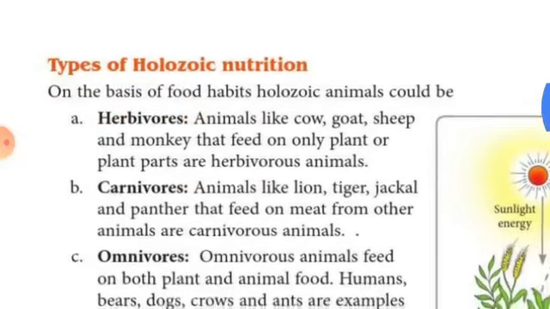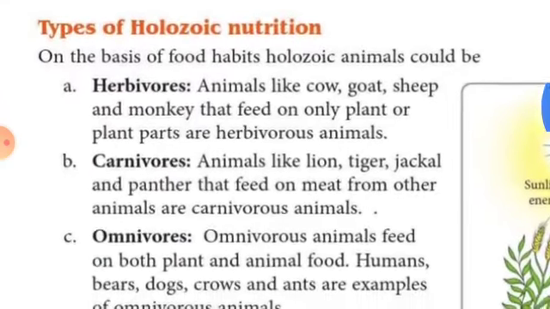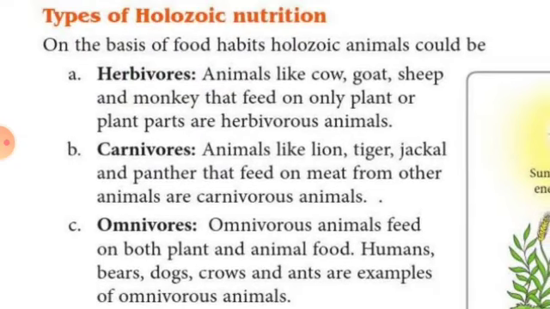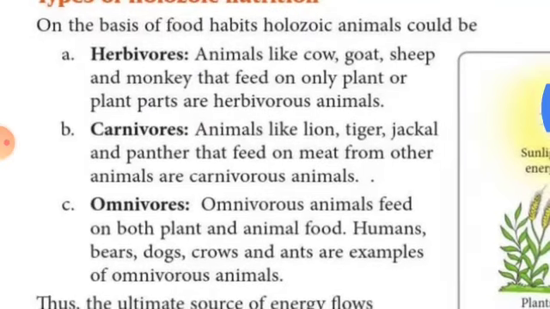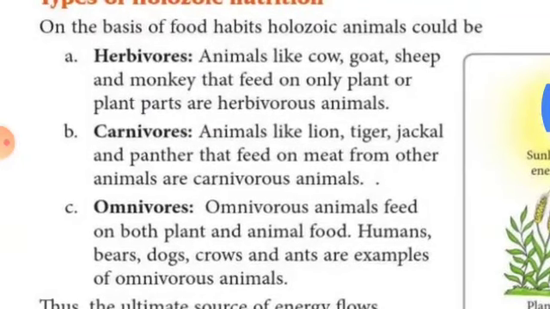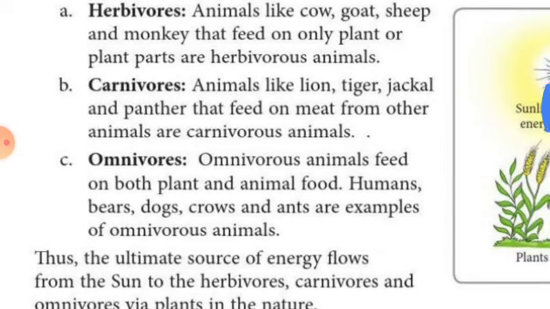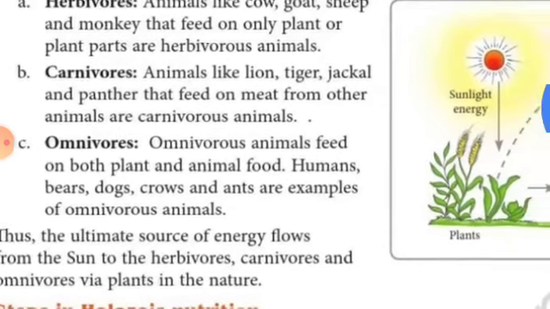Here it is given. On the basis of food, animals could be: A. Herbivorous. Animals like cow, goat, sheep and monkey that feed only on plants or plant parts are called herbivorous animals. B. Carnivorous. Animals like lion, tiger, jackal and panther that feed on meat from other animals are carnivorous animals. C. Omnivorous. Omnivorous animals feed both on animals as well as plant food. Humans, bears, dogs, crows and ants are examples of omnivorous animals.